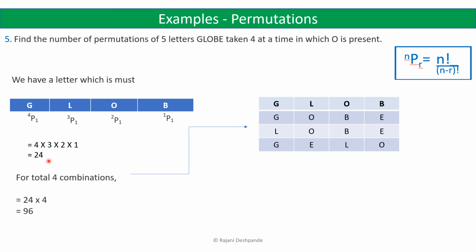So 24 ways in which we can arrange the four letters in different arrangements. But there are four such combinations. So 24 into 4, which is equal to 96. So we can form 96 such words which have O present in the four-letter word from the word GLOBE.